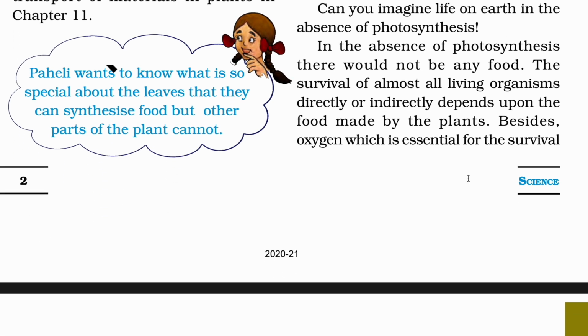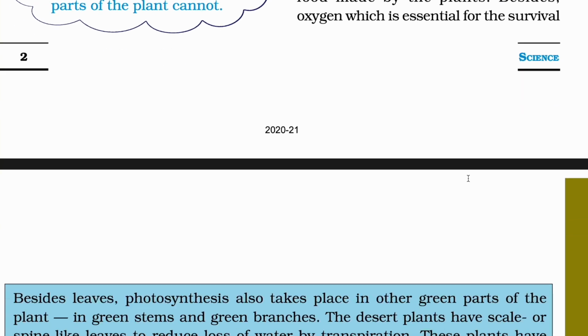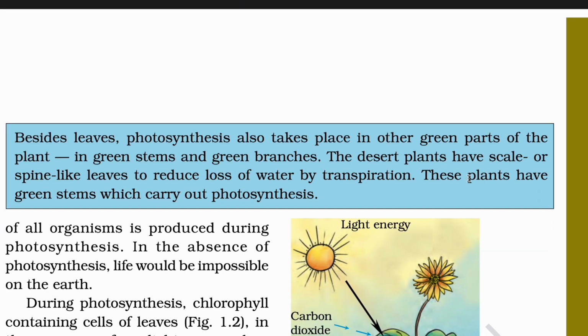Besides, oxygen, which is essential for the survival of all organisms, is produced during photosynthesis. In the absence of photosynthesis, life would be impossible on planet Earth. Just remember this as well: if photosynthesis is not present on the earth, then life is impossible.